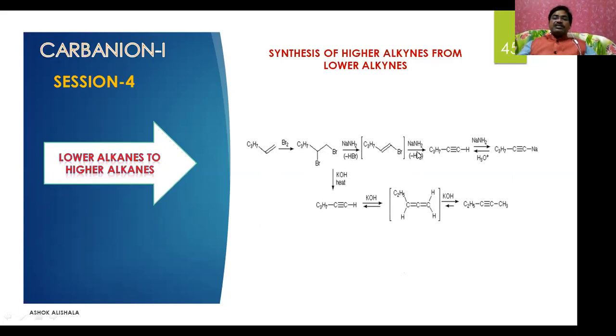And in the presence of sodamide, you can observe a terminal acetylide is formed, which on reaction with any alkyl halide gives the higher alkynes. Suppose a weak base is used, it does not give the terminal alkyne sodium salt. With potassium hydroxide, it is not possible to prepare the higher alkynes.